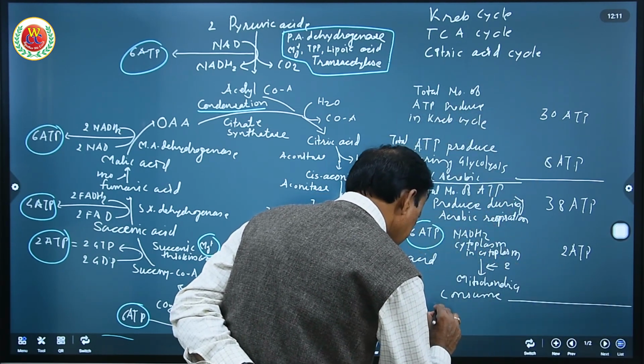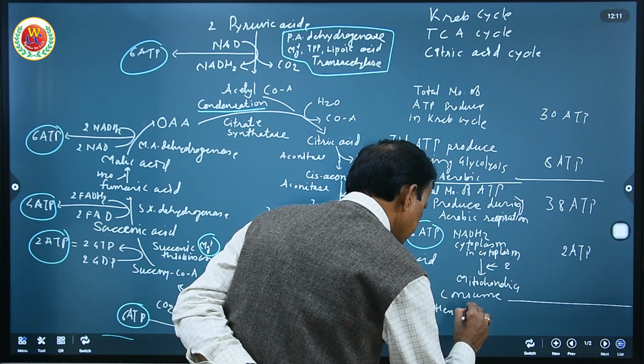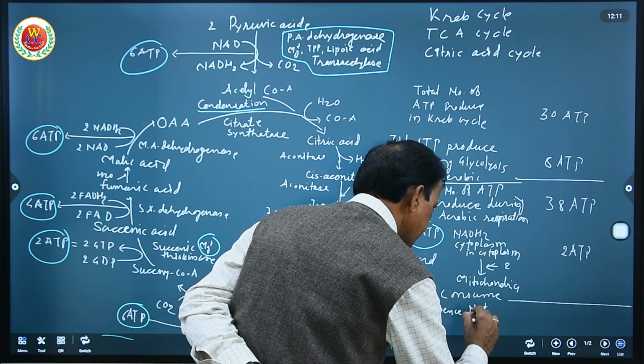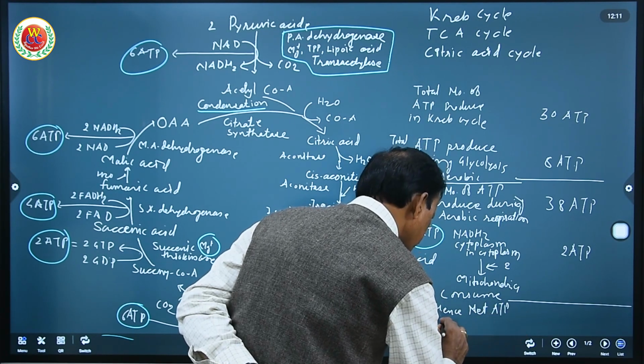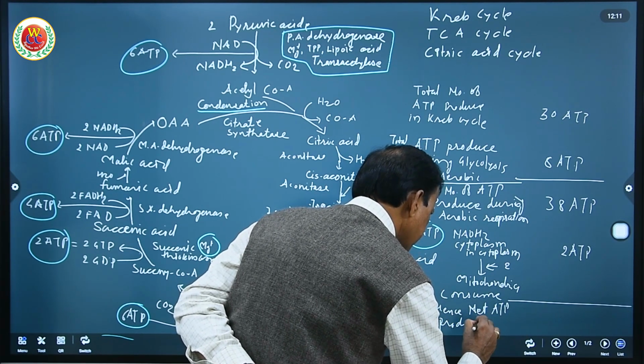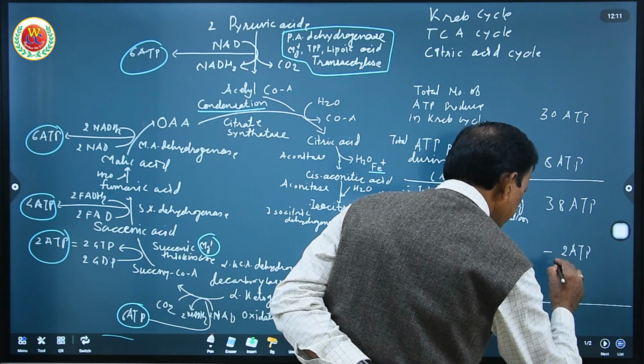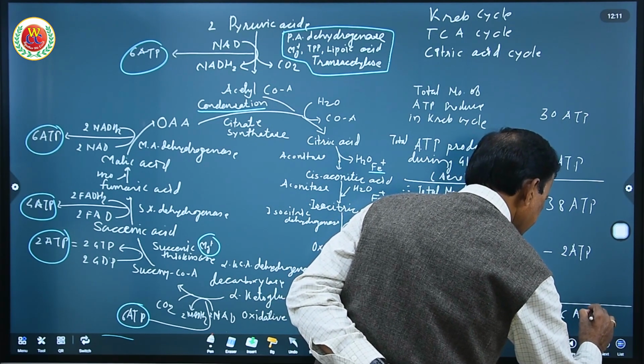Hence the net ATP produced during complete respiration is 36 ATP.